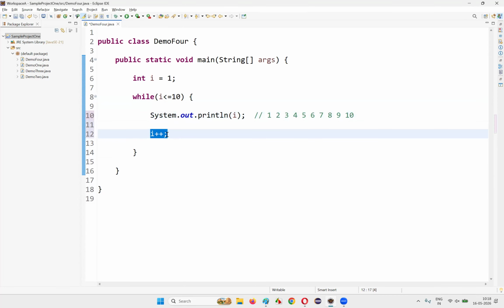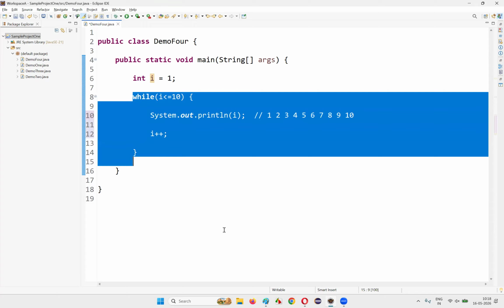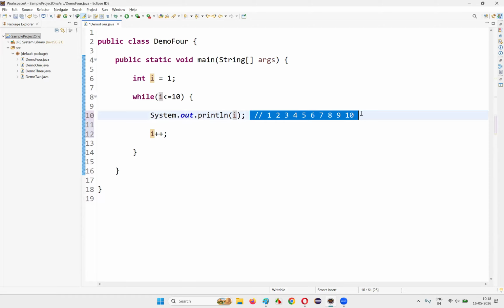Now i became 11. 11 is neither less than 10 nor equal to 10. So for the first time, the condition has become false, and we are going to come out of the loop. So what got printed in the output console? 1, 2, 3, 4, 5, 6, 7, 8, 9, 10 got printed.